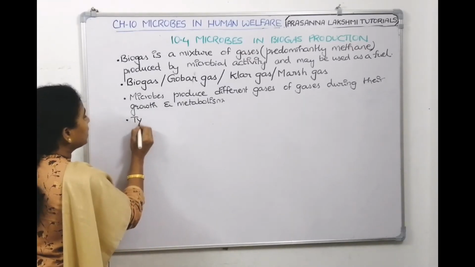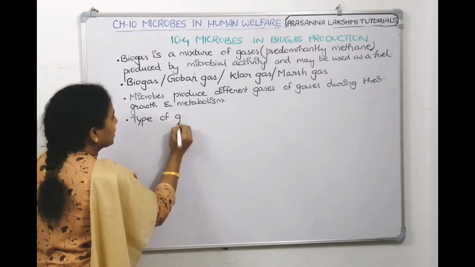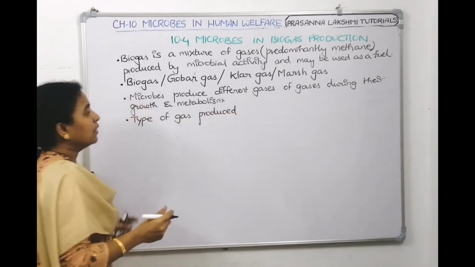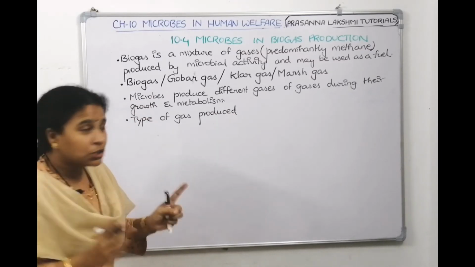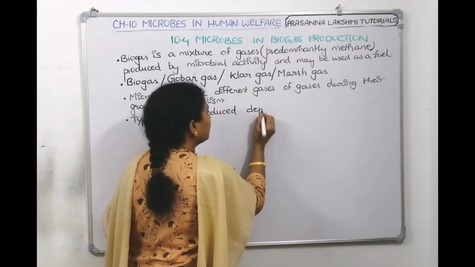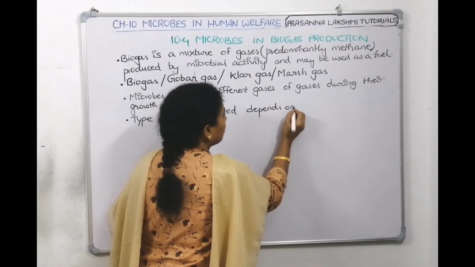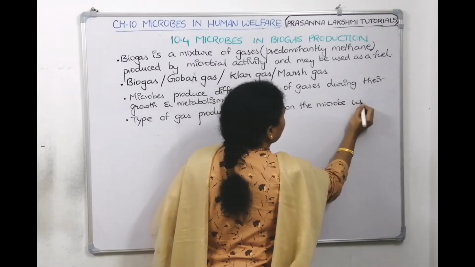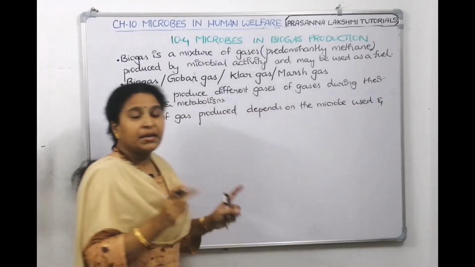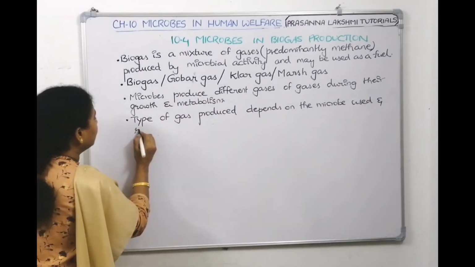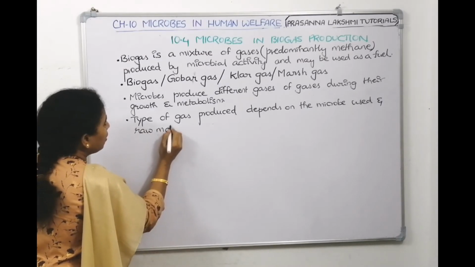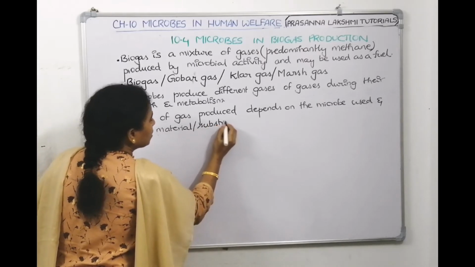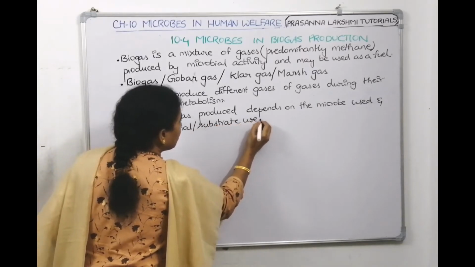The type of gas produced depends on the microbe used and the raw material or substrate used.